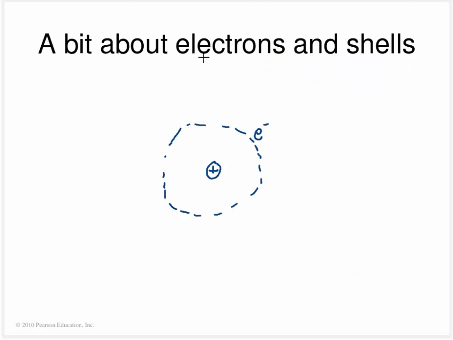Now, I just want to talk a little bit more about these electrons and their orbits, which are called shells. Here I've drawn the simplest possible element, which is going to be hydrogen. Hydrogen has 1 proton in the middle, and it's got this electron hanging around in this orbit. Again, it's going to be constantly in motion, and it's going to be electrically neutral, so 1 positive charge, 1 negative charge.